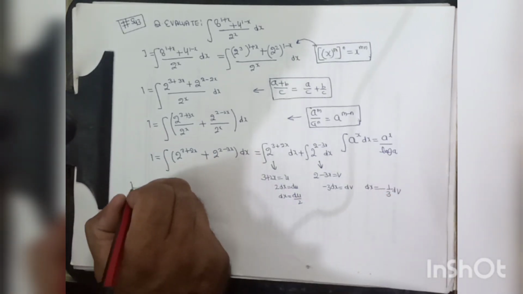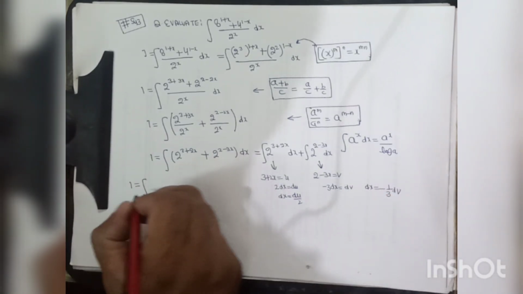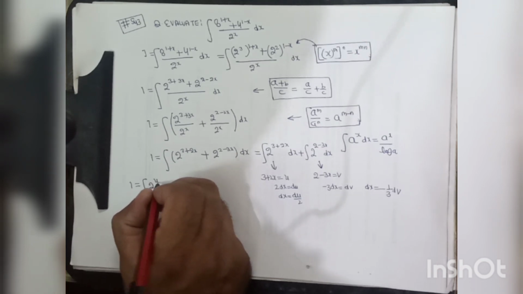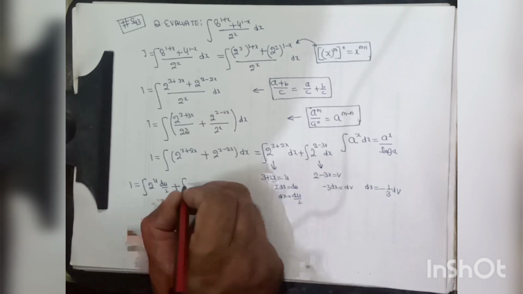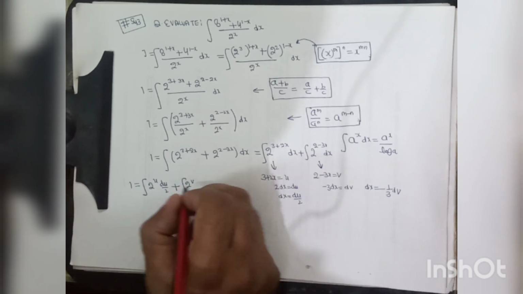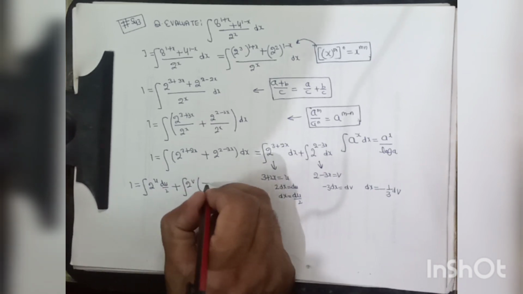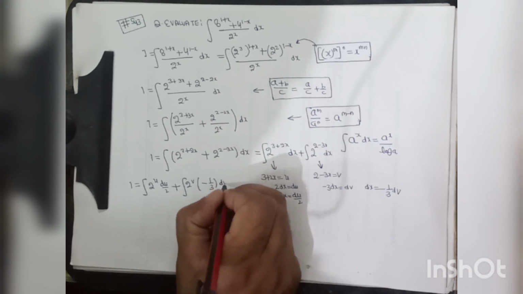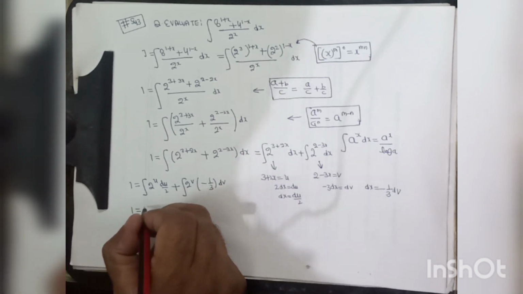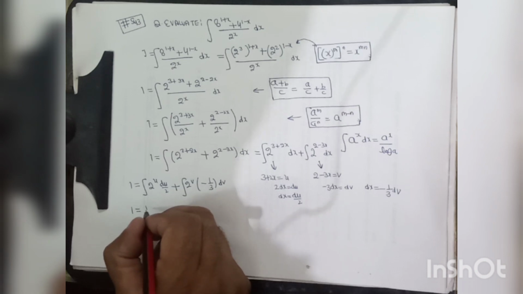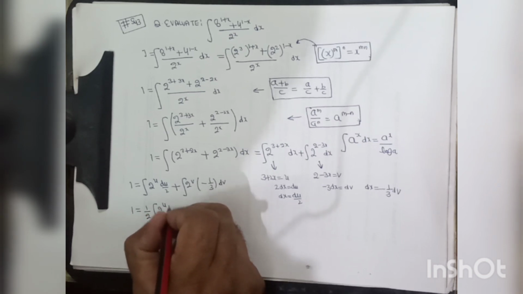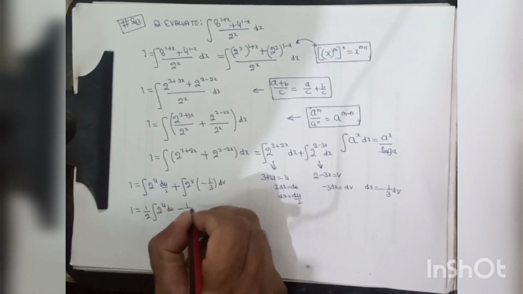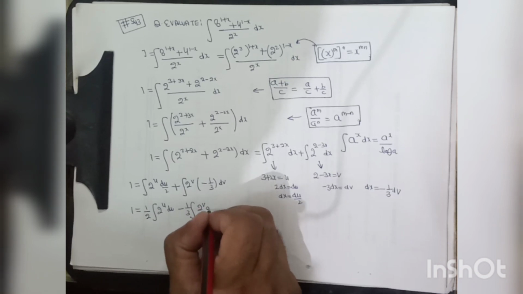So the given integration may be written as I is equal to the integral of 2 to the power u into du over 2 plus the integral of 2 to the power v into minus 1 upon 3 dv. So this may be written as 1 upon 2 into the integral of 2 to the power u du minus 1 upon 3 into the integral of 2 to the power v dv.